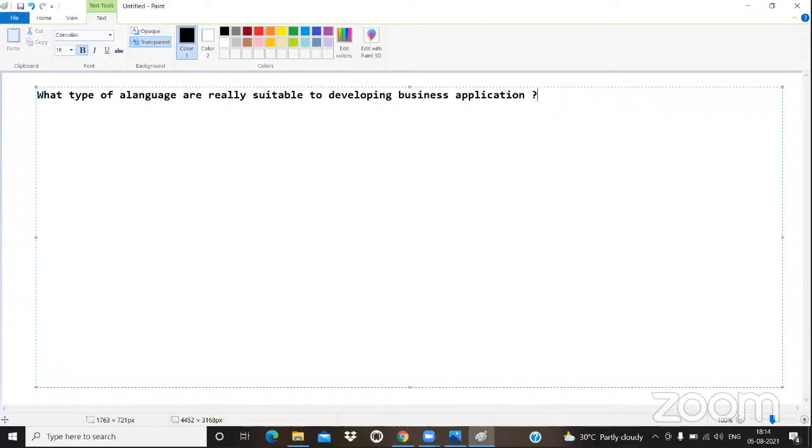This is very, very important. Once you understand this concept, then only we can understand the real usage of Java.